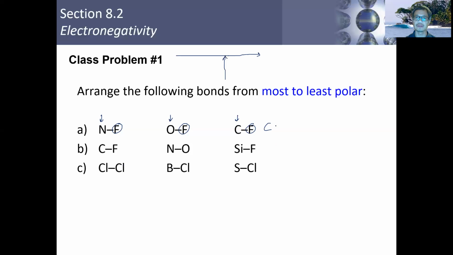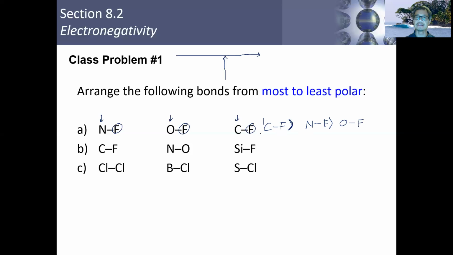So we expect the bond between carbon and fluorine to be the most polar, because they're furthest apart. Then we have nitrogen and fluorine, and that bond will be next. Finally, oxygen is the closest atom to fluorine, so the oxygen-fluorine bond will be the least polar.